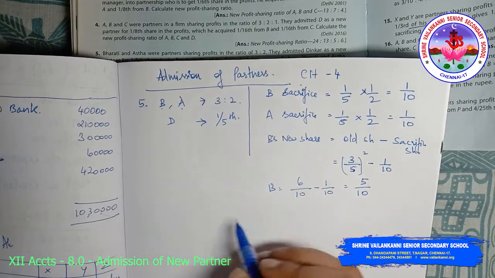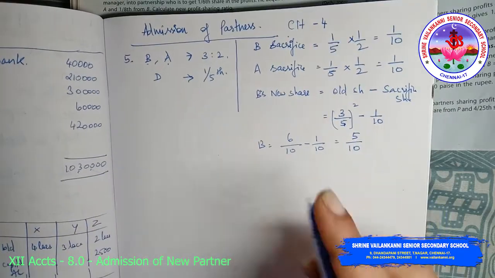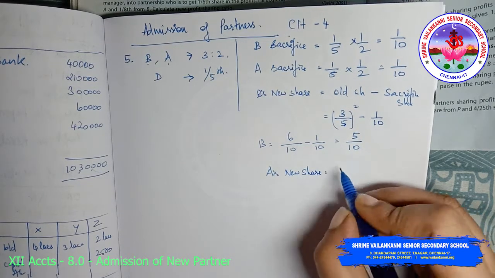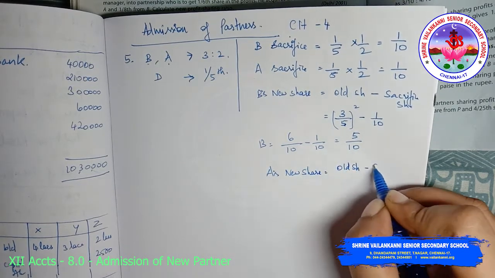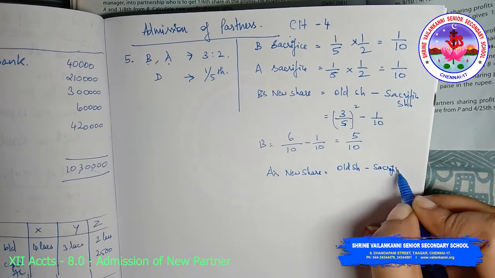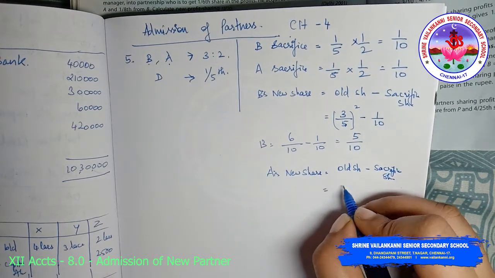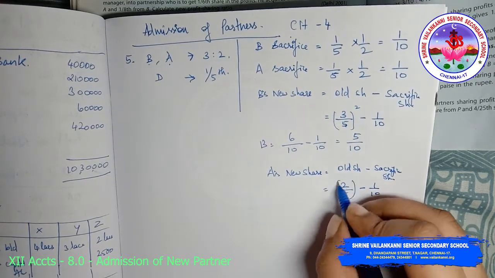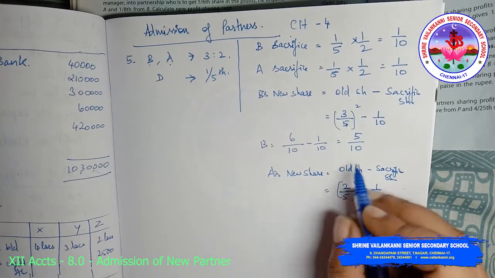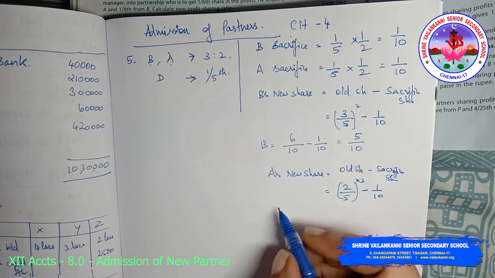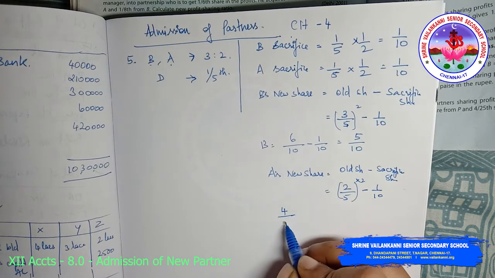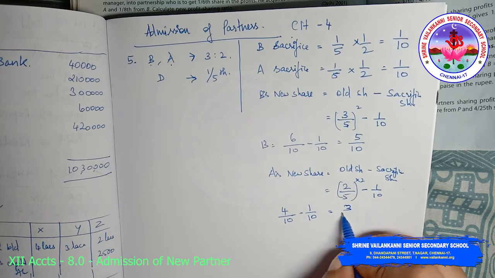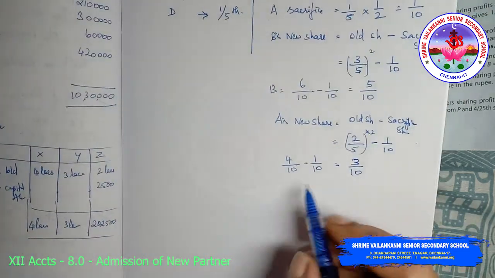Now what is the new share of A? A's new share, old share minus sacrifice share. What is old share? 2/5 minus 1/10, sacrifice share. So I'm just multiplying it by 2, 2 2s are 4, 5 2s are 10, which is 3/10. Hope you are able to understand.